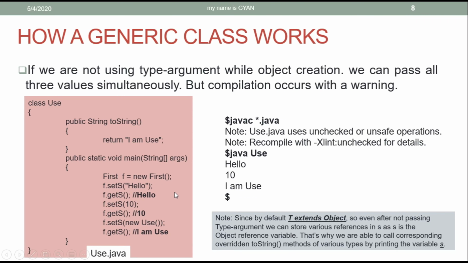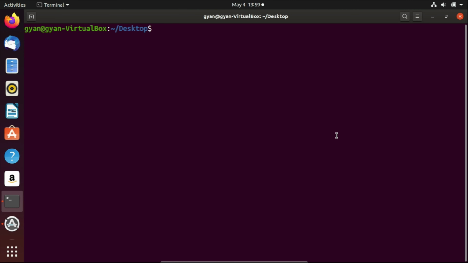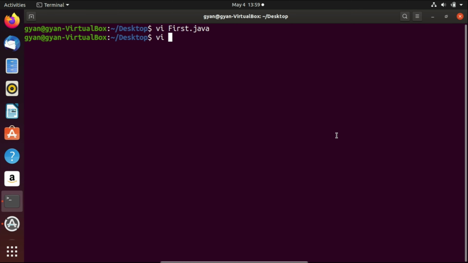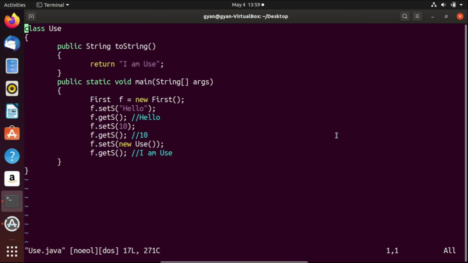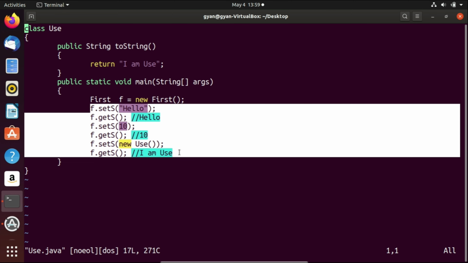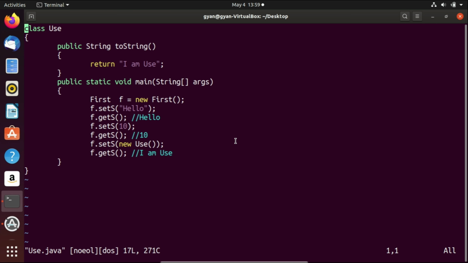Now coming to this example. First, let's execute this code, because here we have created an object of type First without any type argument. Open first.java, and this is the same code as we have seen. Open use.java, and this is the same code we have seen. We are not creating an object by using a type argument. So we can store the references of all Java objects in the variable s of type T.